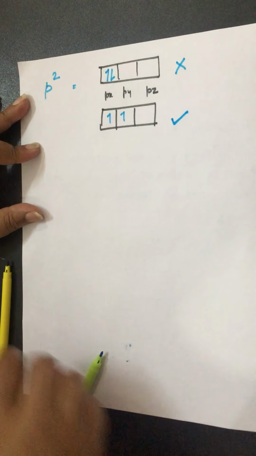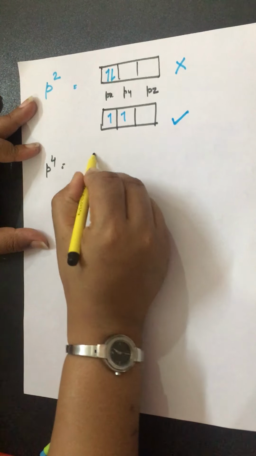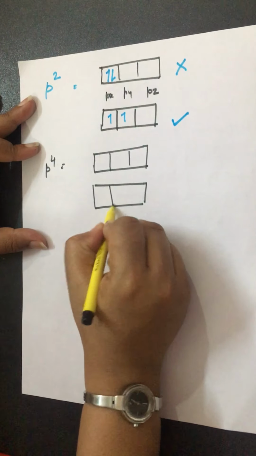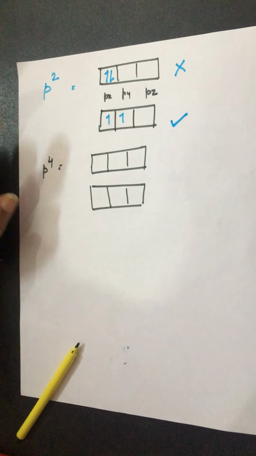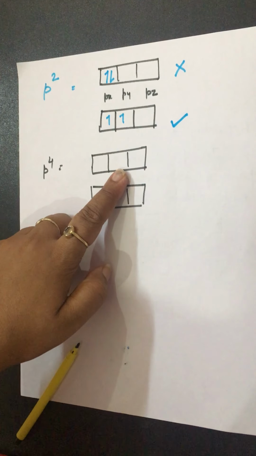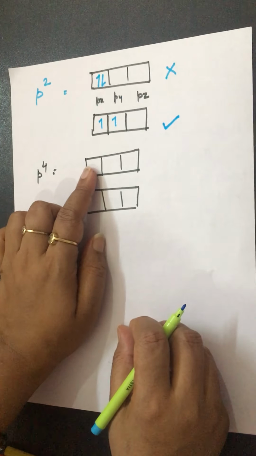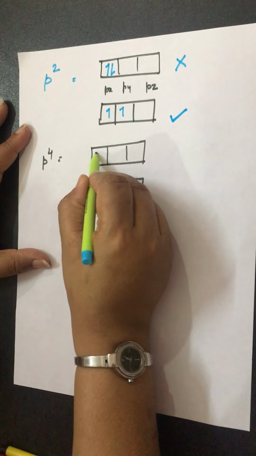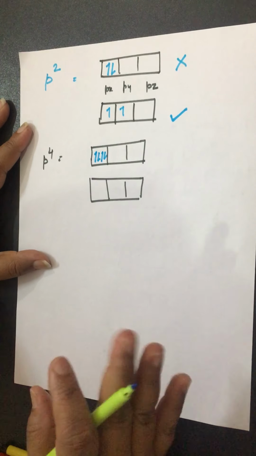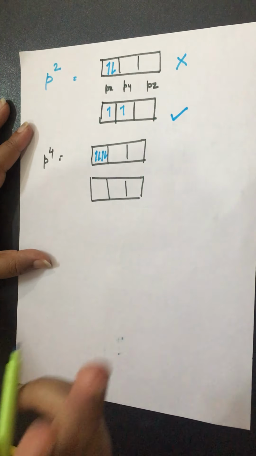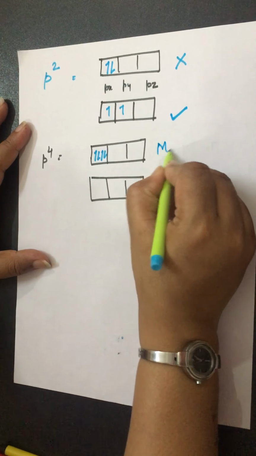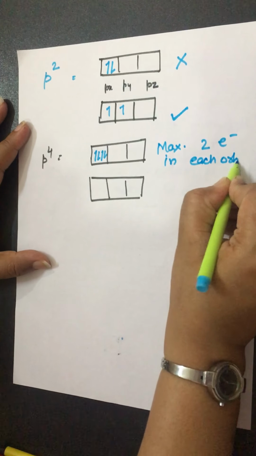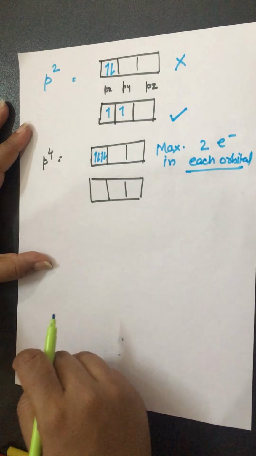Okay. Now I give you one more example. p4. p4 can be filled again in different ways. I tell you how. Let's suppose all the 4 electrons are occupied in 2 orbitals. One more thing you must know: each orbital can have a maximum of only 2 electrons, not more than 2. You can't fill 4 electrons like this in the same orbital. Wrong. In each orbital, a maximum of 2 electrons can be filled. First thing, you have to remember this.